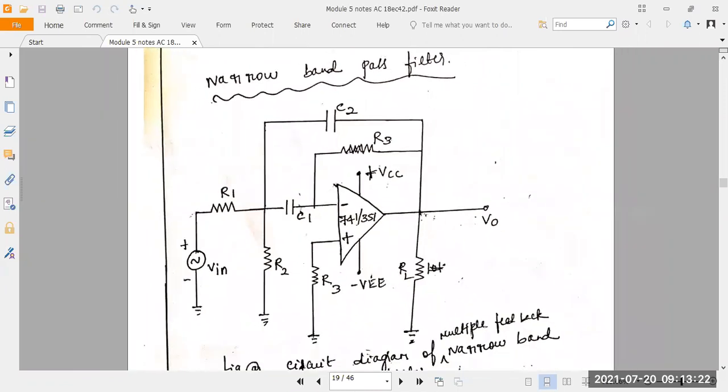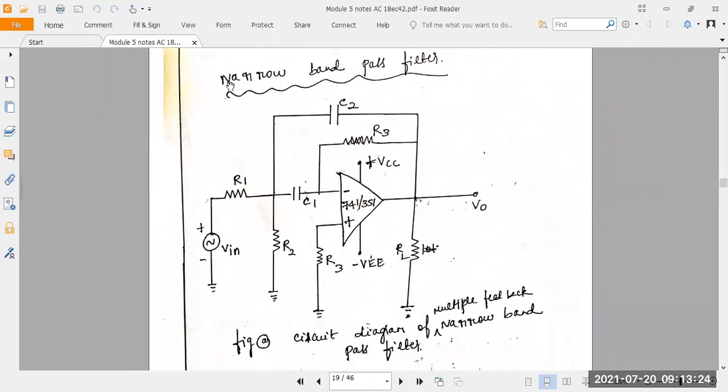After that, the narrow band pass filter. Okay, you take the narrow band pass filter here. This is the amplifier. You take the AC source for the inverting terminal. R3 is connected to ground here, to make a higher input resistance for the amplifier. Next, you take R2, C2. It acts as a feedback element here. Then you take R3, it's a feedback resistance. Then you take RL here.